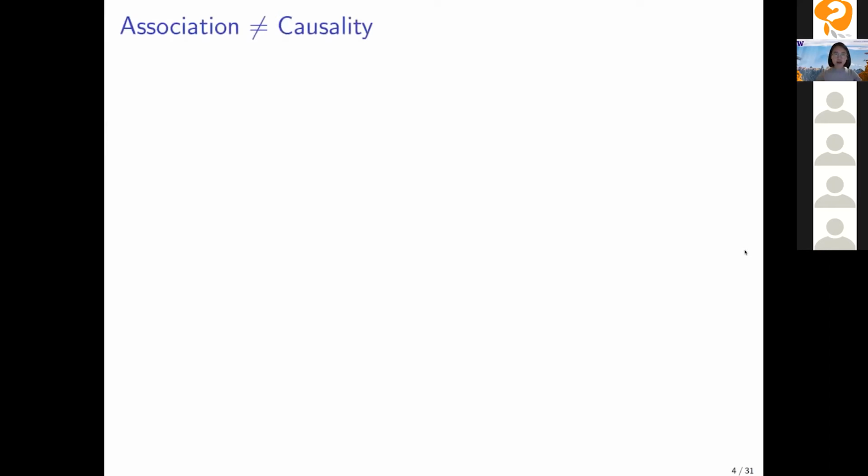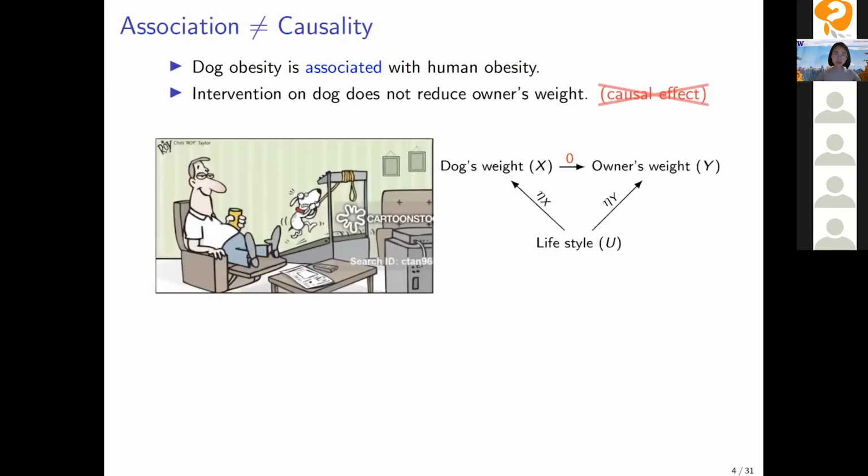I believe the audience should be pretty familiar with the concept that association is not causality, but I just want to show an interesting story here. Studies have found that dog obesity is associated with human obesity, but common sense tells us that intervention on a dog does not reduce the dog owner's weight. So there's no causal effect.